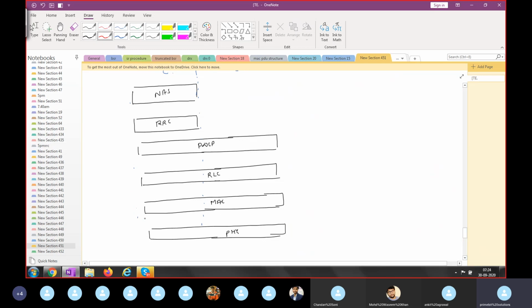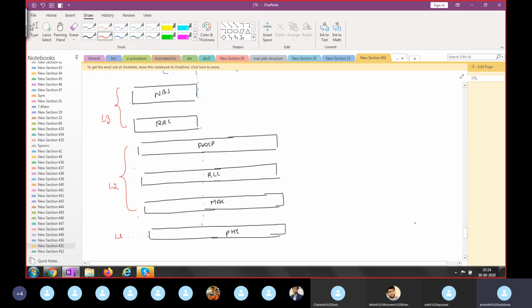As I said, horizontally it's three layers. The physical layer is known as layer 1. PDCP, RLC, and MAC all together are known as layer 2. NAS and RRC are known as layer 3.